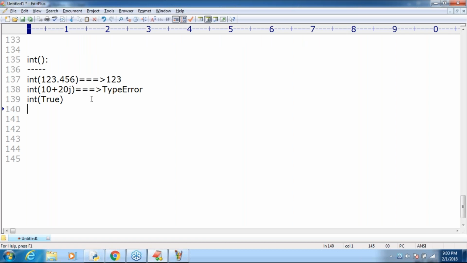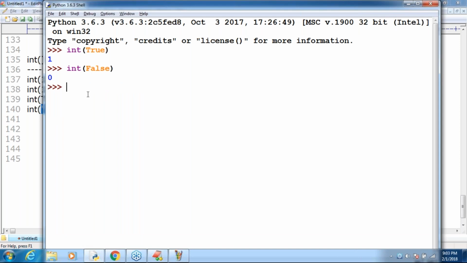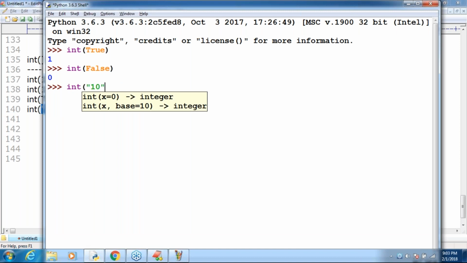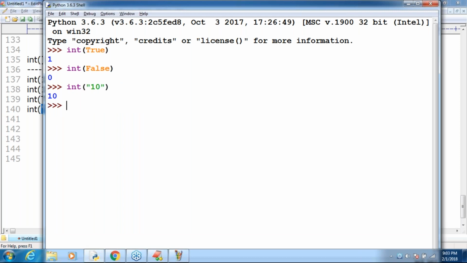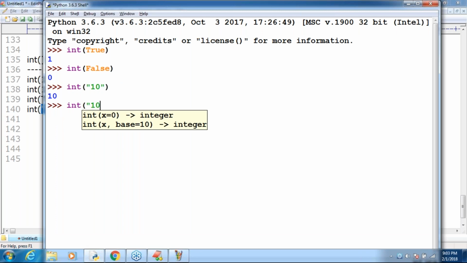That is the remaining type. int of "10", is it possible or not? Can anyone tell? Yes, the string internally represents an int value only, so no problem at all. int of "10", I'm taking, and 10 is the answer. Next, int of 10.5.